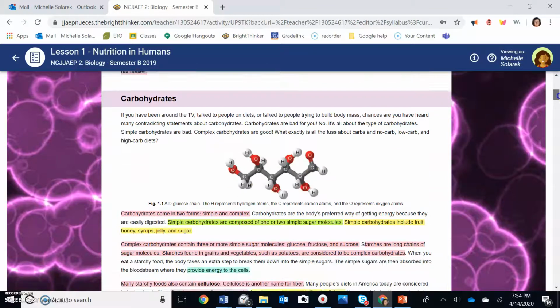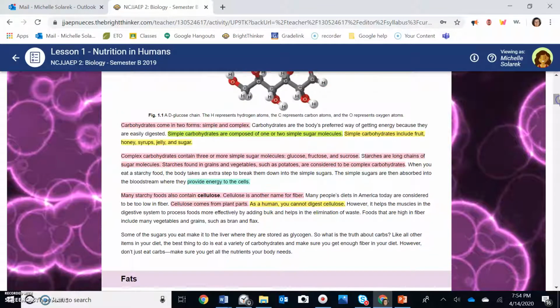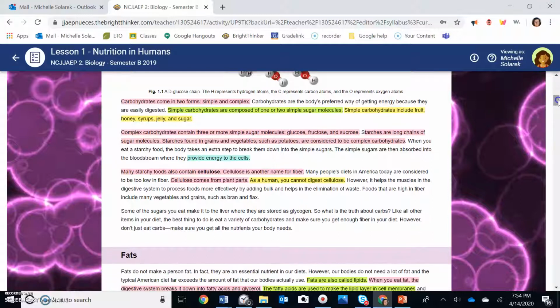Okay, so now we're going to take a look at carbs. Carbohydrates come in 2 forms, simple and complex. Simple carbs are composed of 1 or 2 simple molecules, and they are fruits, honey, syrups, jellies, and sugars. I took that question off so you don't even have to worry about it. Complex carbs contain 3 or more molecules, glucose, fruit, and sucrose, and those are starchy foods. So your potatoes, your vegetables or grains that are starchy, those are going to be your complex carbs.